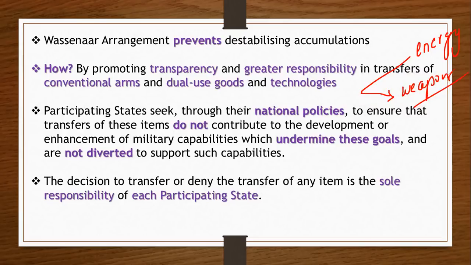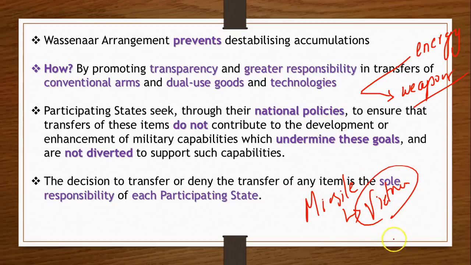So it ensures that this sort of technologies do not fall into the hands of all these troublemaking countries. Now, say for example, India is part of this WA, and if we are supplying missiles, for example, to a country called Vietnam, right, then it is the responsibility of India to ensure that Vietnam will not create any sort of troubles in future, right? So this is the main thing, and how it works, how it is implemented.